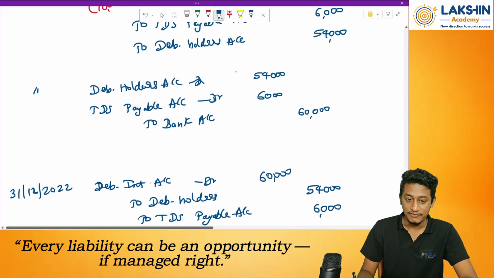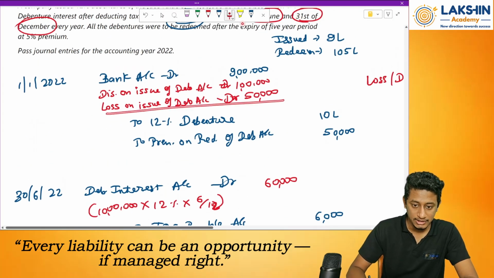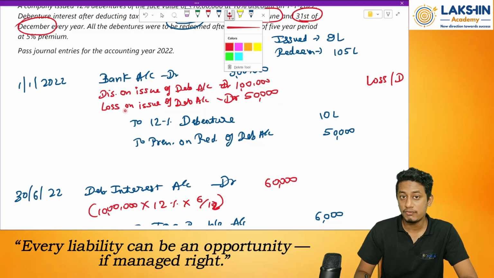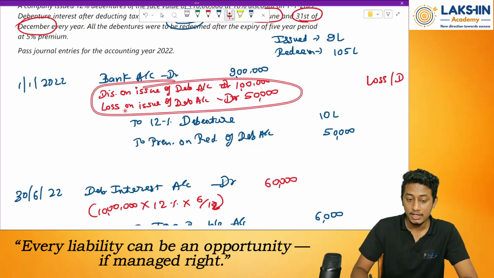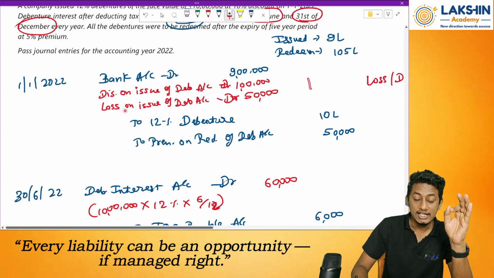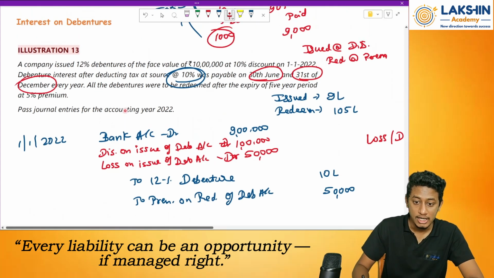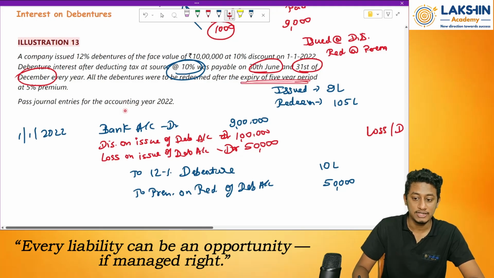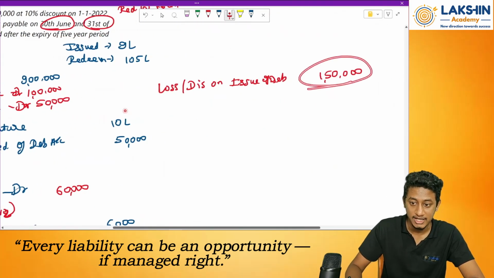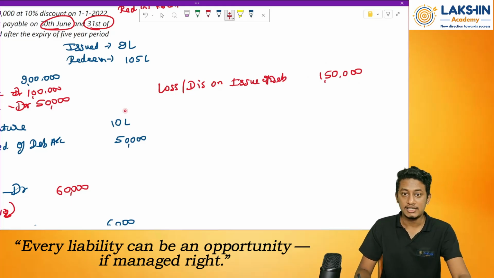Okay. After this, one more thing is pending to be done. Whatever this account is there has to be transferred to the P&L account. How will I transfer this? By dividing it between all the years, right? So now the expiry is 5 years. That means whatever 1,50,000 rupees I have should be divided between 5 years. So how much will that be? 1,50,000 divided by 5 equals 30,000 rupees each year.